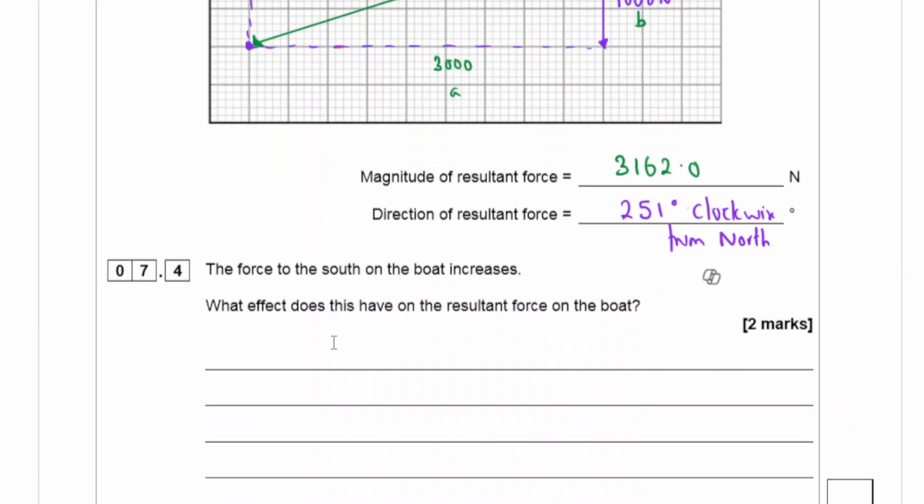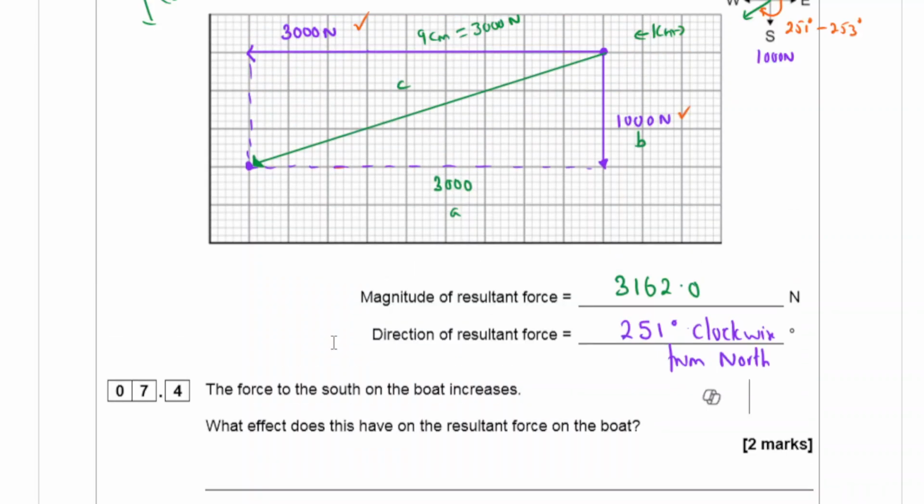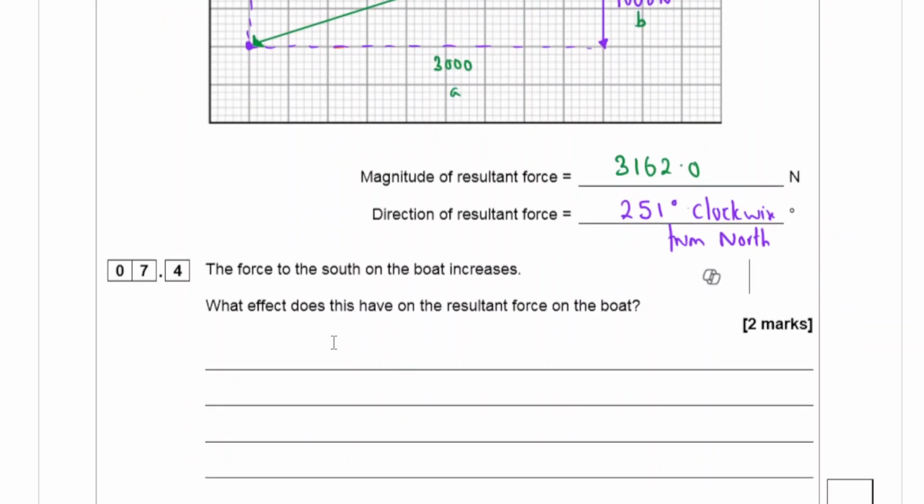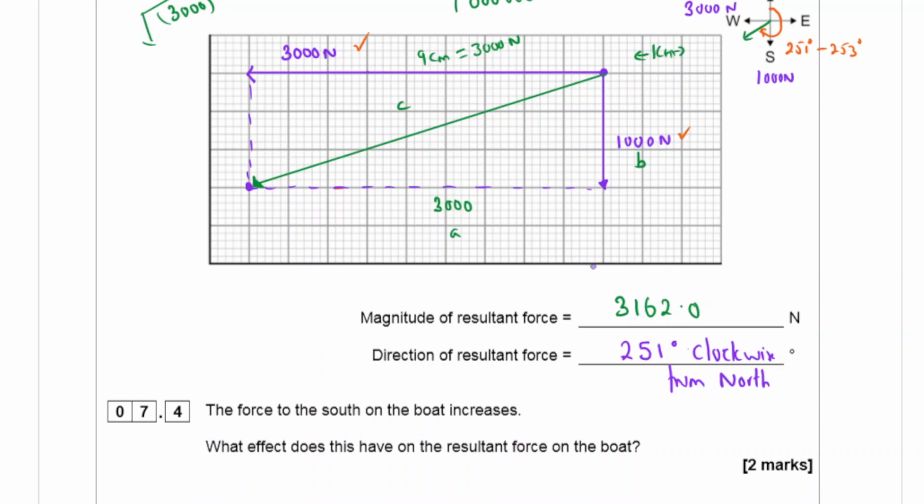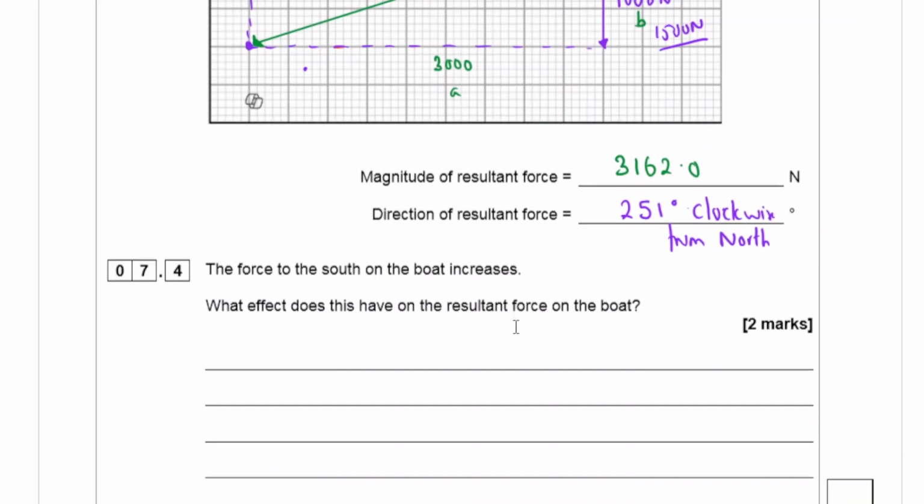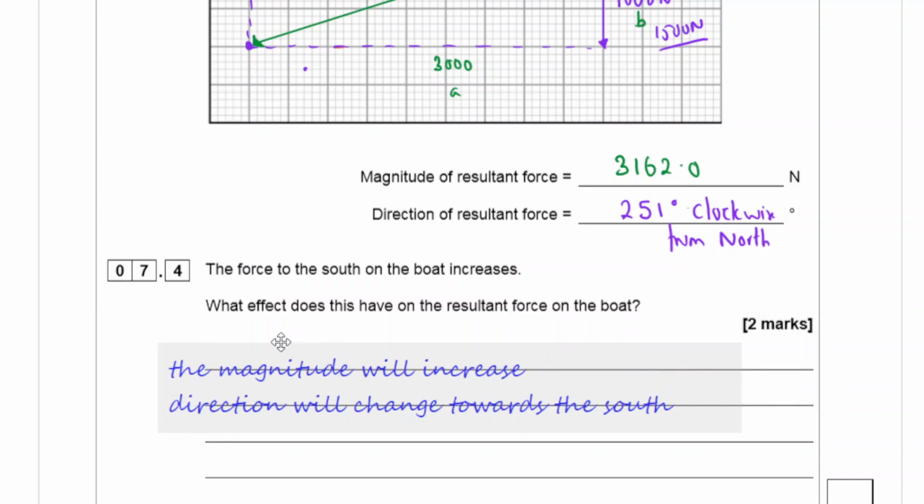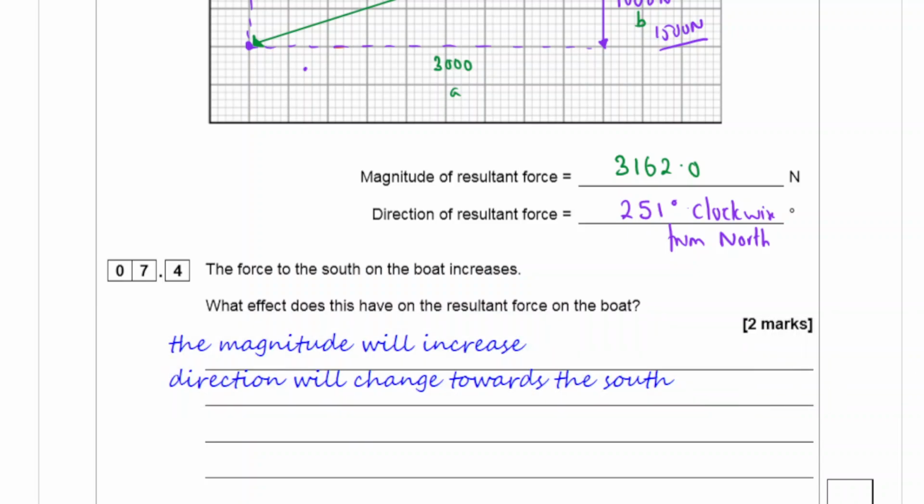The force to the south of the boat increases. If the force to the south of the boat increases, what effect does this have on the resultant force on the boat? Now, the magnitude, if this force increases to the south, let's say to 1500 Newton, what will happen? The boat will actually start moving towards the south. So the magnitude will actually increase, and the direction will change towards the south. 2 marks. The magnitude will increase, direction will change towards the south.